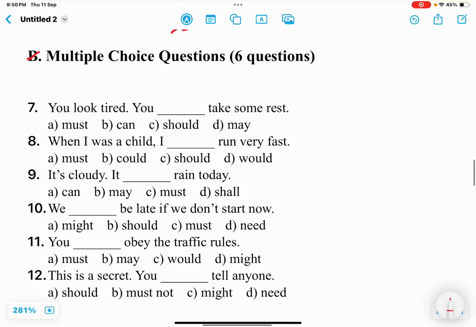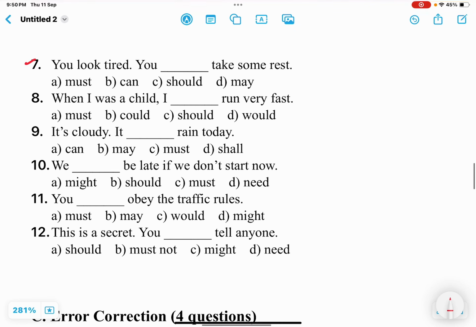Next one, B part. This is MCQ type. We are to choose the correct option. First one is you look tired, you dash take some rest. So you look tired. Okay, you should take some rest. Here we can use should. Must can also be used, but should is better because here it is just about the suggestion or advice, not mandatory. Okay, it is not mandatory that you have to take rest. No, but you may take rest or you should take some rest. Okay, this is a suggestion, this is an advice. So here we are to use should.